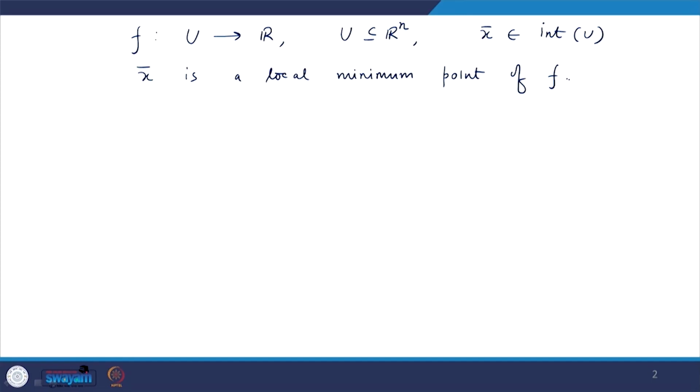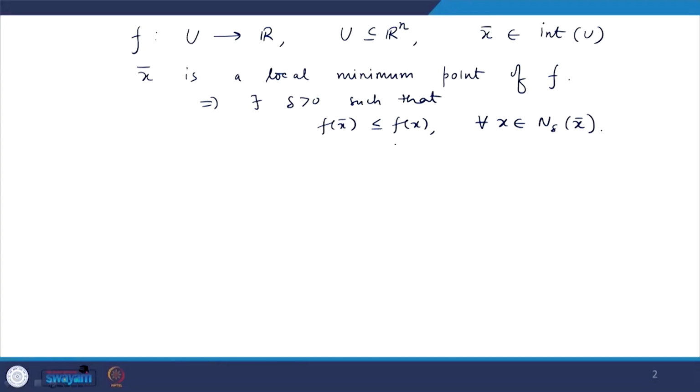If x bar is a point of local minimum of f for our unconstrained optimization problem, then what does it mean? It means that there will exist some delta greater than 0 such that f of x bar is less than or equal to f of x for every x belonging to the delta neighborhood of x bar. This is the meaning of local minimum: there is a neighborhood of x bar such that for every x in that neighborhood, f of x bar is less than or equal to f of x. Let us call this 1.